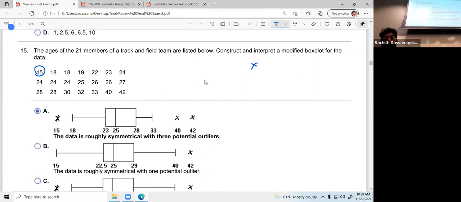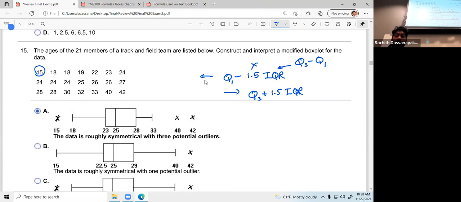But it is an outlier. After you calculate, how do you calculate outliers? From the left hand side: Q1 minus 1.5 times IQR. What is this IQR? Q3 minus Q1. From the right hand side: Q3 plus 1.5 times IQR. Based on these calculations, you have to figure out whether you have outliers or not.